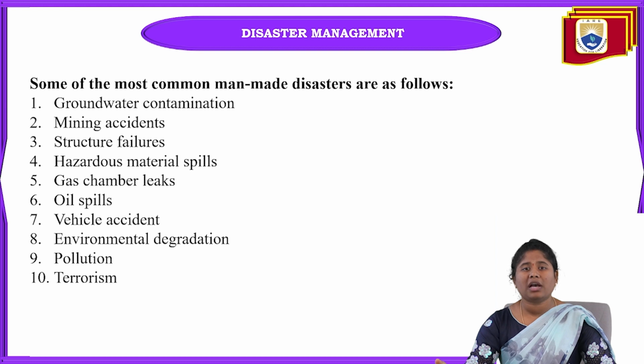And the next one is mining accidents. When mining is taken up in some hilly regions, and they are already doing the mining process, without any warning some accidents can take place. At that time so many human lives are automatically lost. At the time of mining there will also be some harmful minerals, like uranium extraction. These are all very harmful.